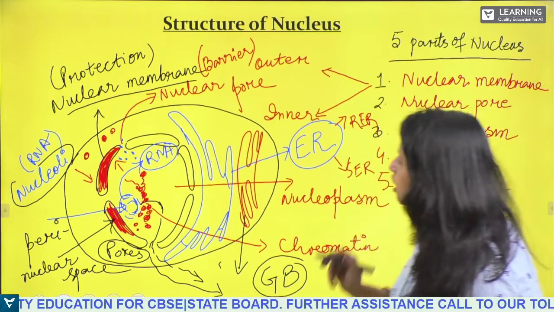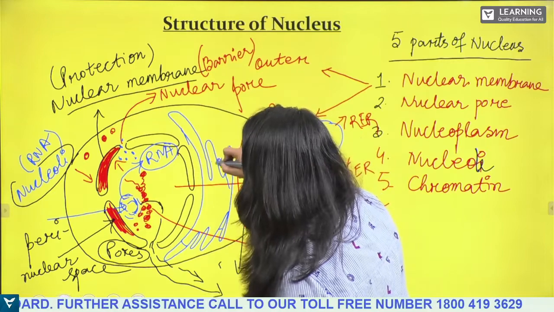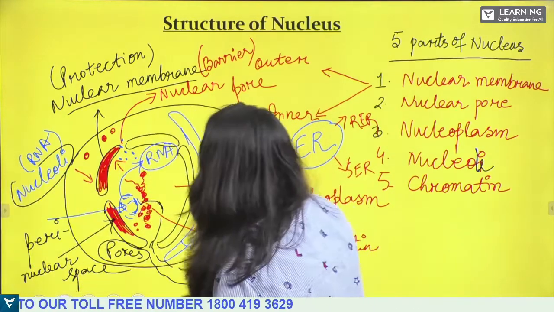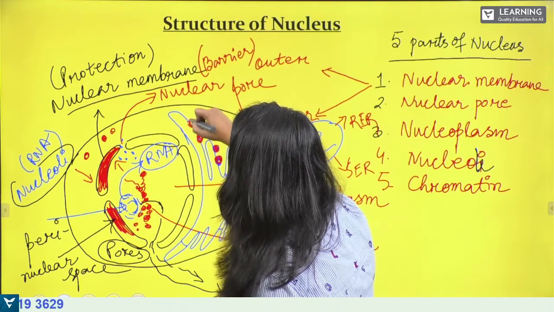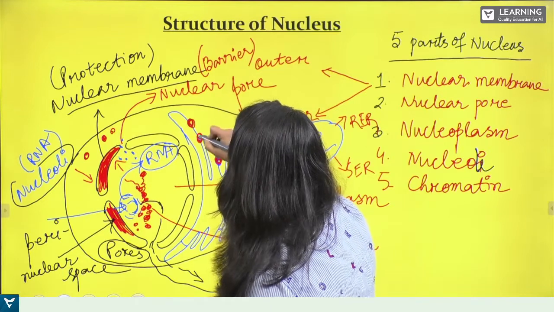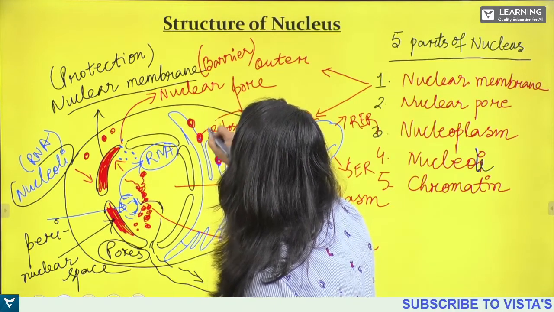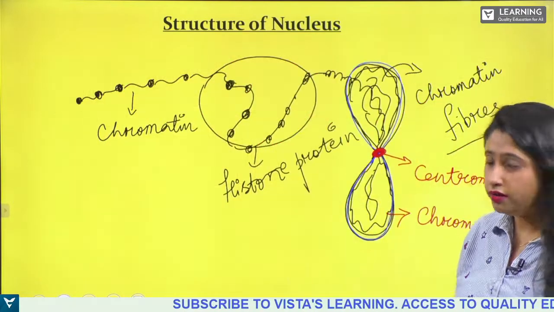Some will contain ribosomes, and this endoplasmic reticulum is called RER, right?